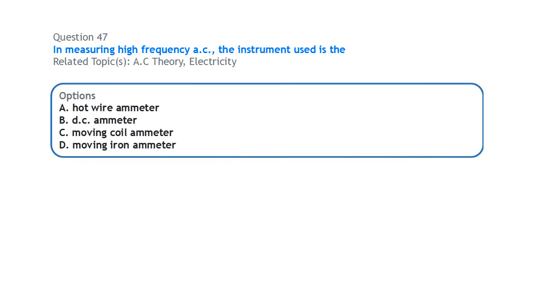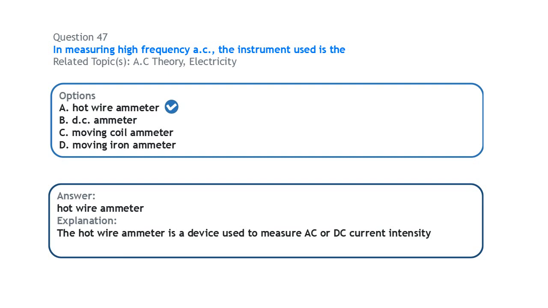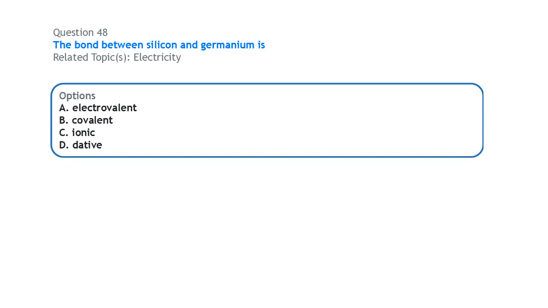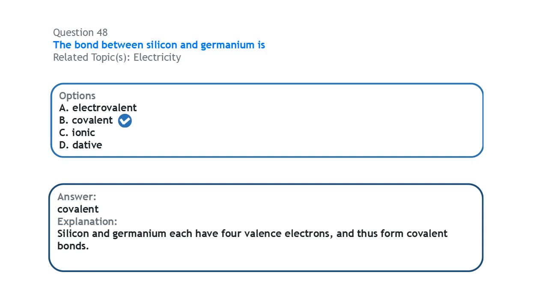Next question in AC theory. In measuring high frequency alternating current, the instrument used is the hot wire ammeter. It is used to measure high frequency alternating current or direct current. Next, the bond between silicon and germanium is a covalent bond. The silicon and the germanium, they form a covalent bond.